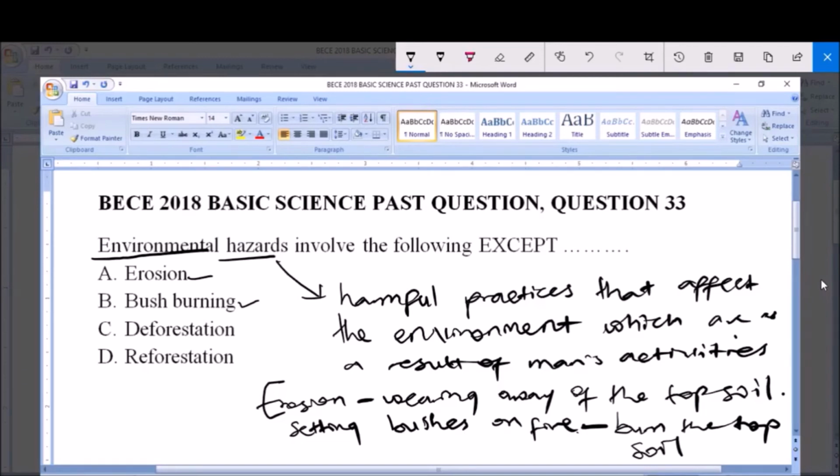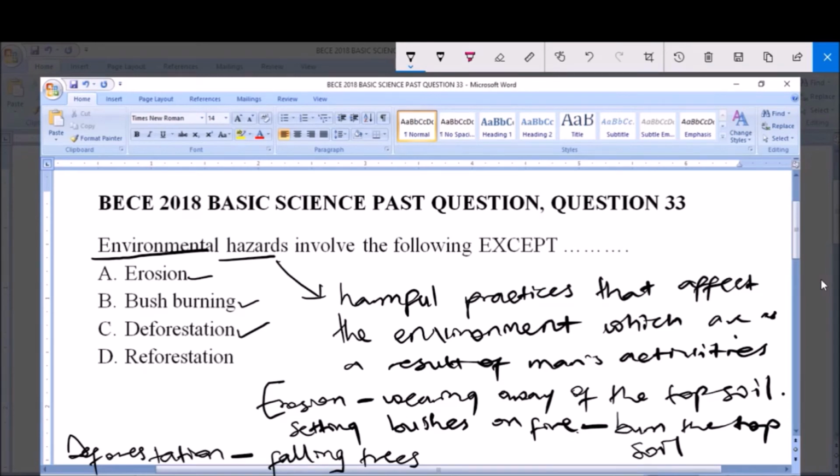Now C says deforestation, and like we know, deforestation simply refers to the falling of trees, that is, cutting down trees, either for engineering work or for production of timber that is used in making your doors and windows.